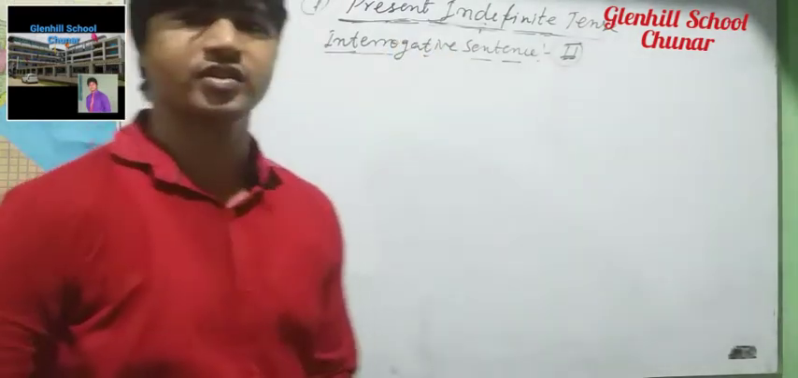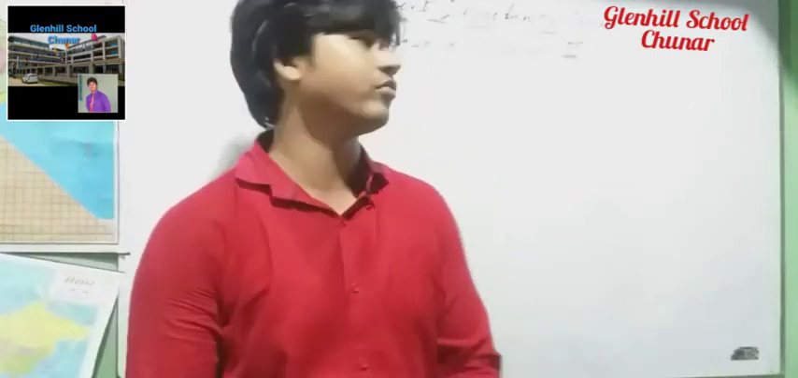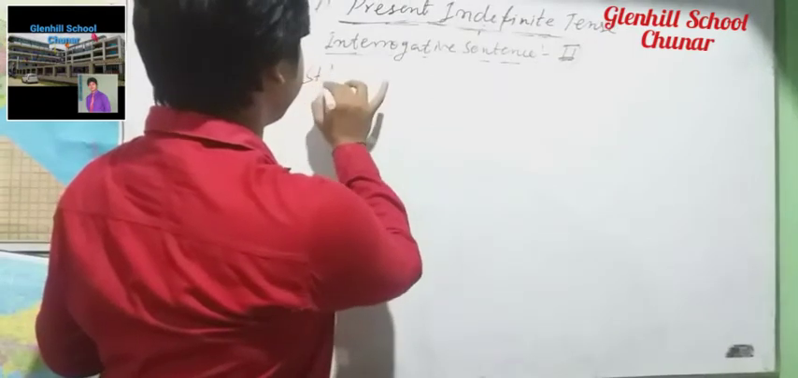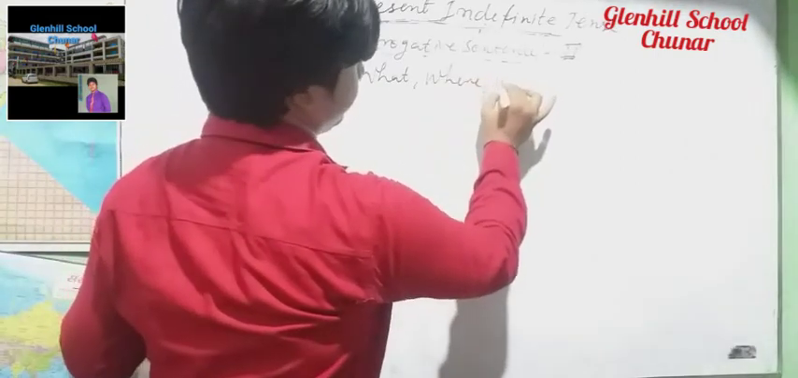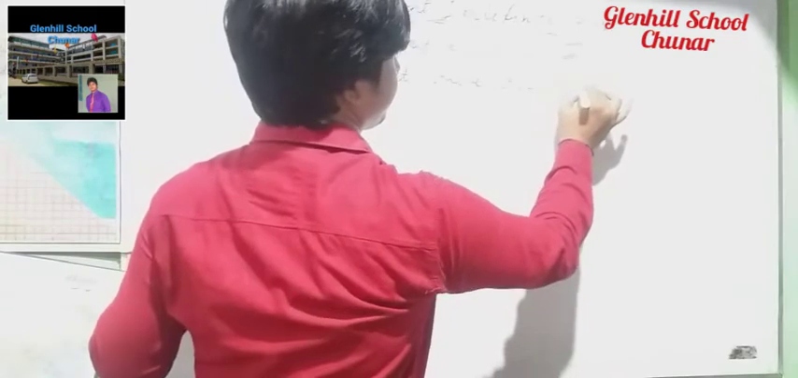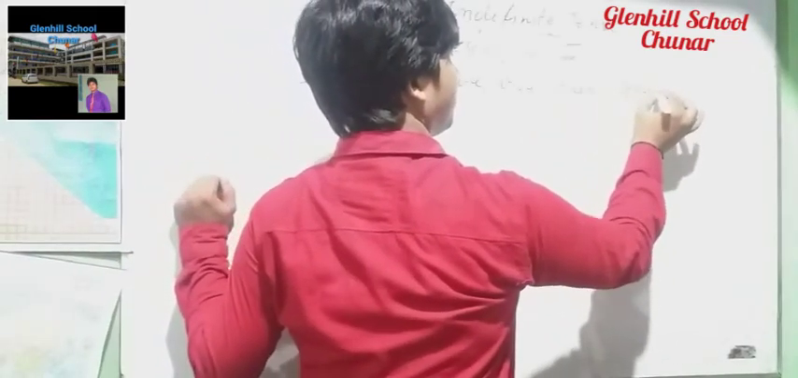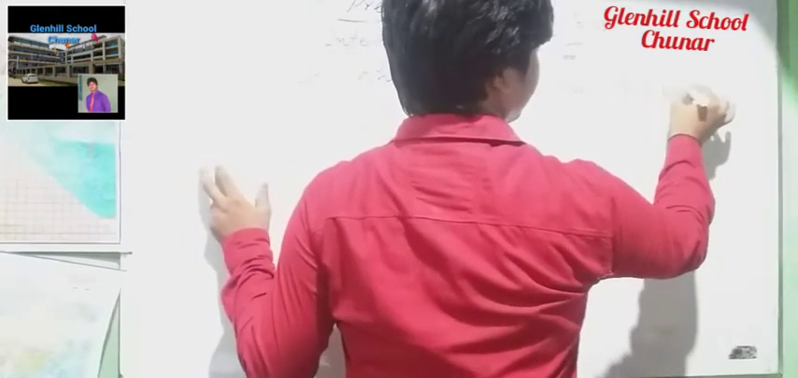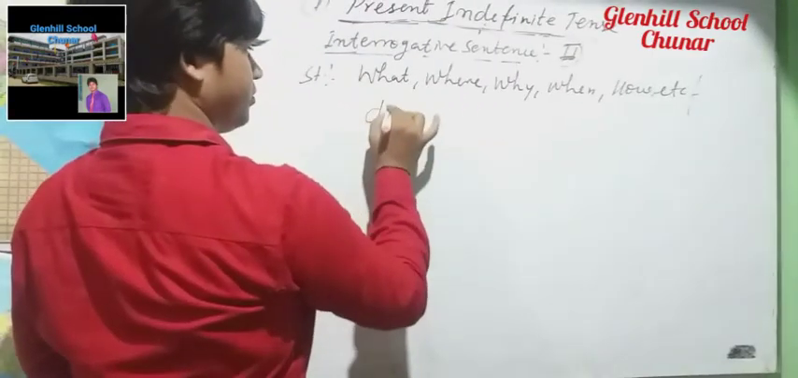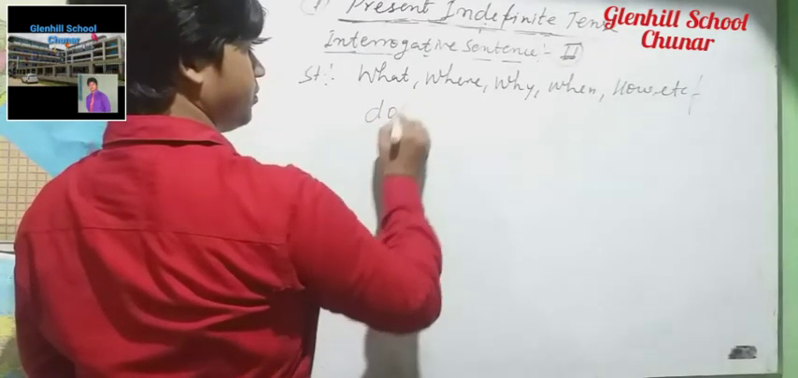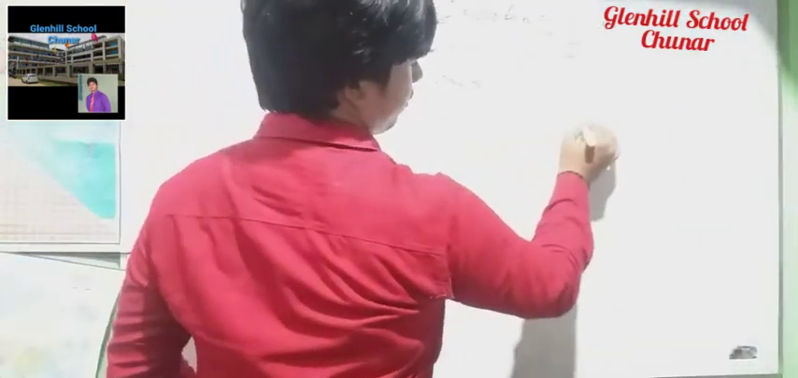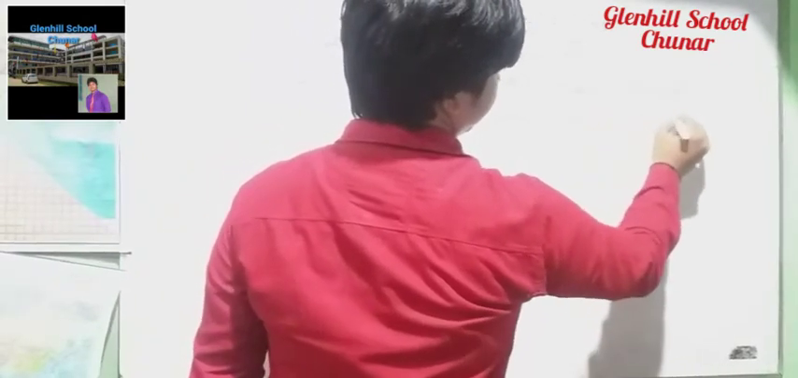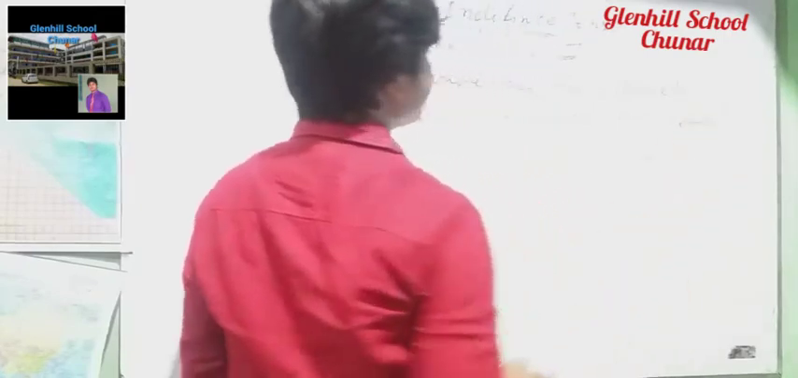Interrogative second. What is an interrogative sentence? When we start any sentence with any question word, such as what, where, why, when, how, etc. Do, does, subject, verb first form, object and complement. Look at this structure.